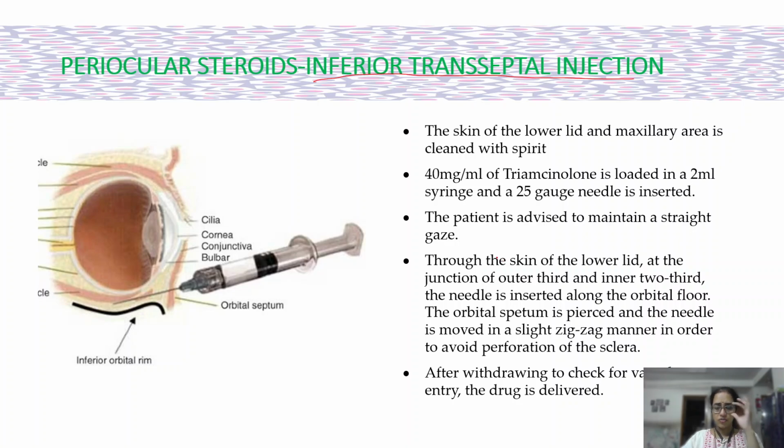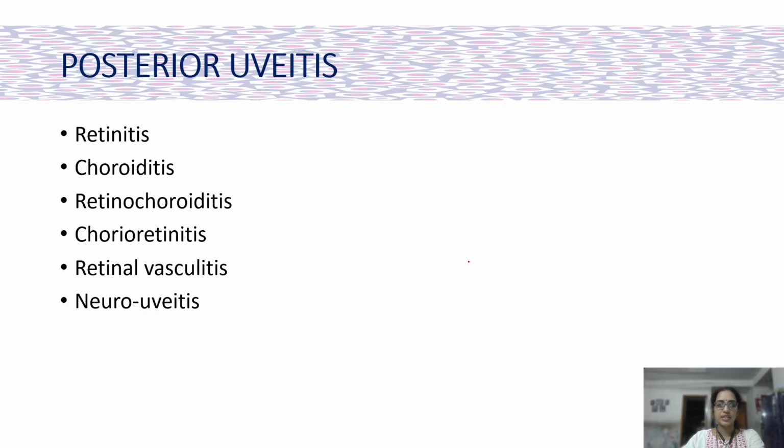Then through the skin of the lower lid at the junction of outer one-third and inner two-thirds, the needle is inserted along the orbital floor. The orbital septum is pierced and the needle is moved slightly in a zigzag manner to avoid perforation of the sclera. Again, you have to check for a vascular entry while injecting the drug.